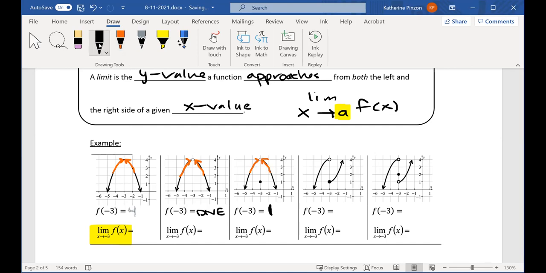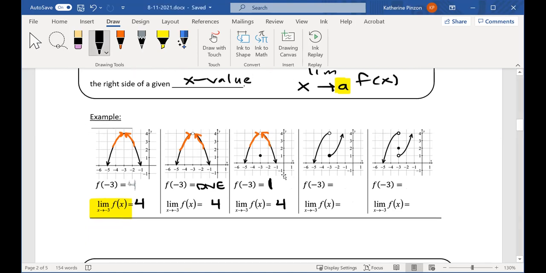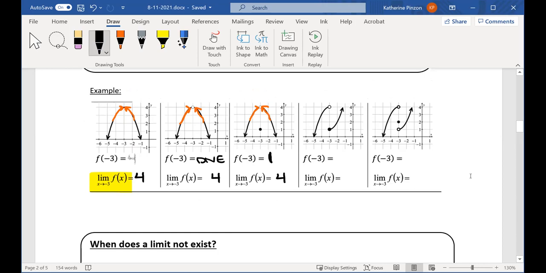So these limits are all going to be 4, even though the graphs look different at -3. But again, I don't care what happens right at -3. I only care on the left and right sides.